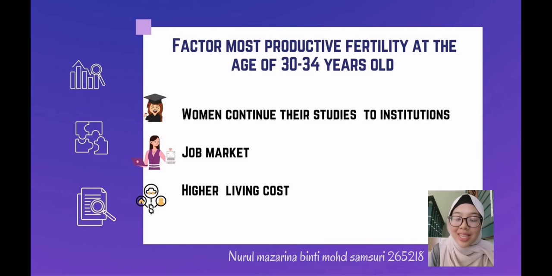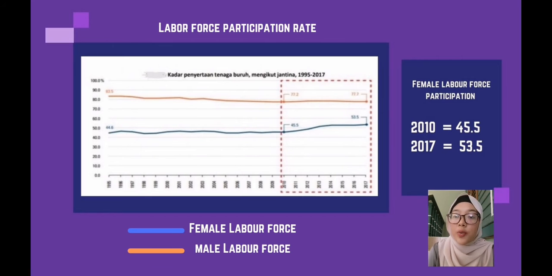And nowadays we can see when women have a career, they will have stable finances and this causes them to forget the desire to get married. So we can see from the data of labor force participation rate. Based on this data, the blue line refers to the participation of the female labor force, where the orange line shows the male labor force.